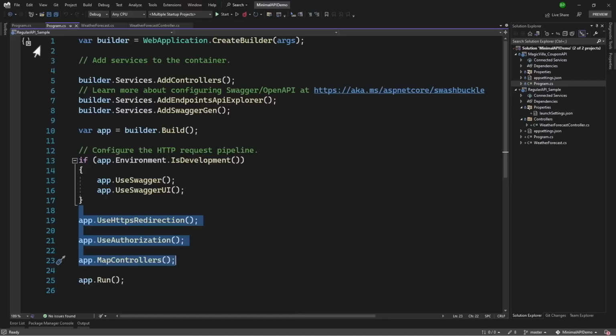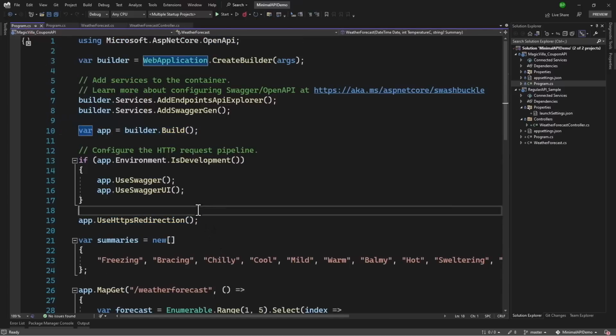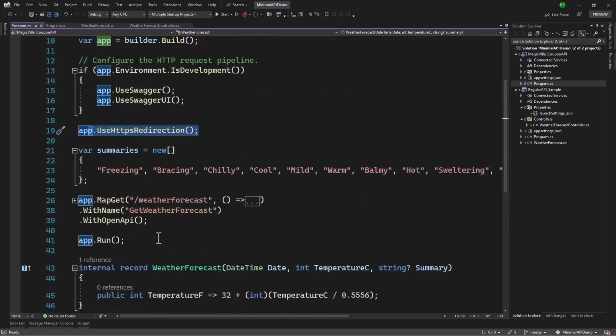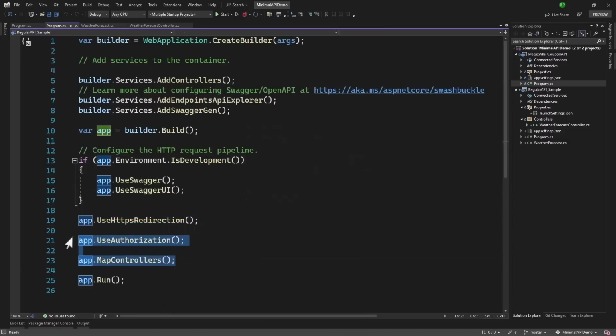Where we are configuring the pipeline, we have Swagger documentation for development, we have HTTPS redirect, authorization, map controllers, and run. But in Program.cs, we don't have many things. We have Swagger, we have the HTTPS redirect, and that's about it. We just have the app.Run after that. So we do not have any authorization or map controllers that are added by default. The main idea behind Minimal API is to keep things super simple. If you have the requirement to add those, you can of course add them.